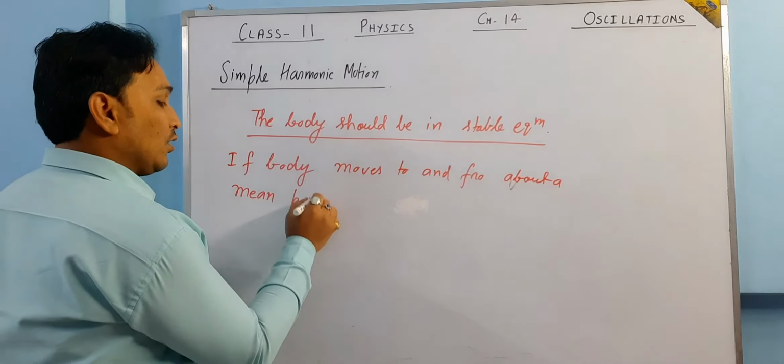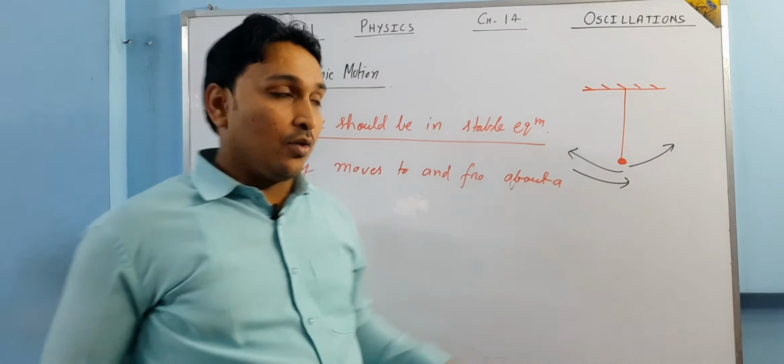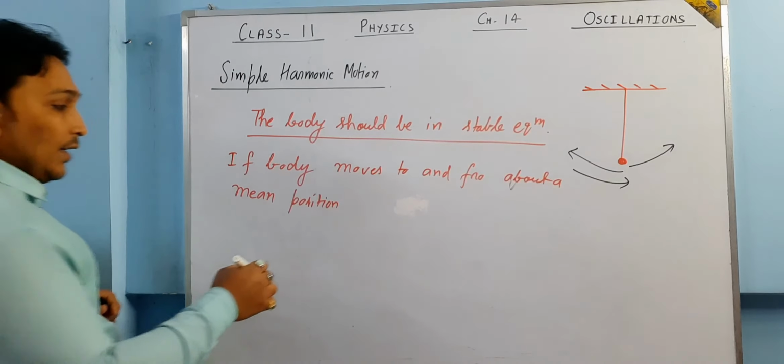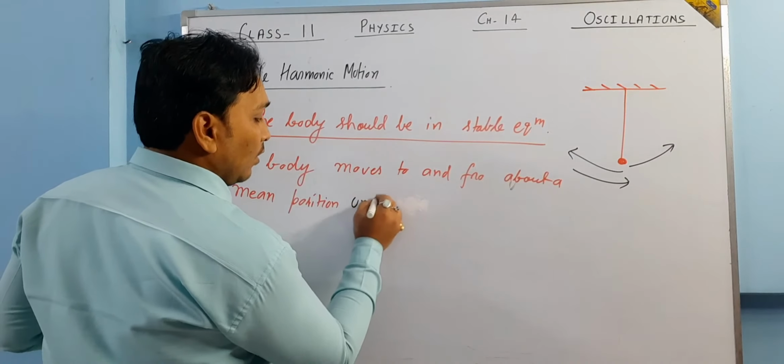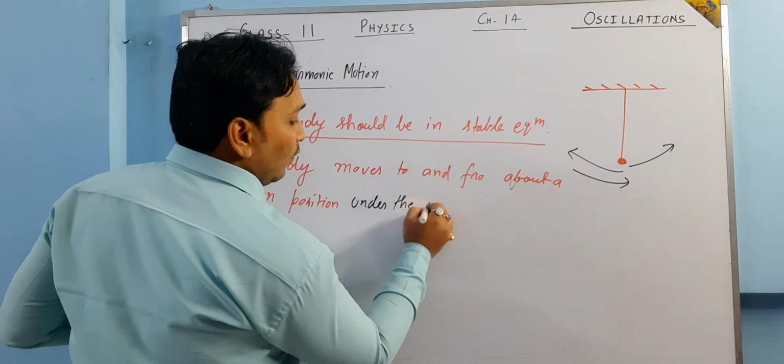Suppose we take the example of a pendulum. The pendulum will move this side, then that side, and come back to its mean position. So if the body, this bob, is moving about its mean position to and fro, okay.